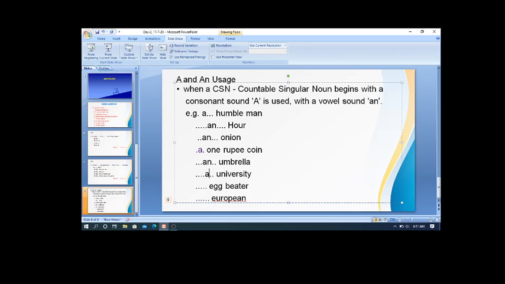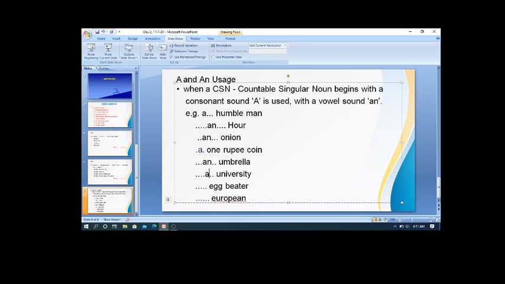Don't get confused, because English is a non-phonetic language, you know already. That means one letter will not give only one sound. One letter represents many sounds. This is the real example for you, because U is giving the 'uh' sound in umbrella and the same U is giving the 'ya' sound in university.